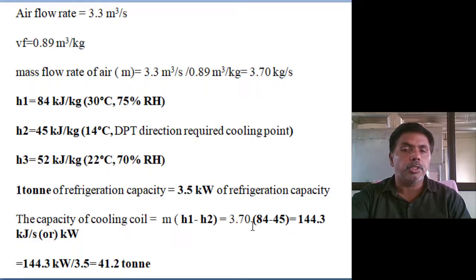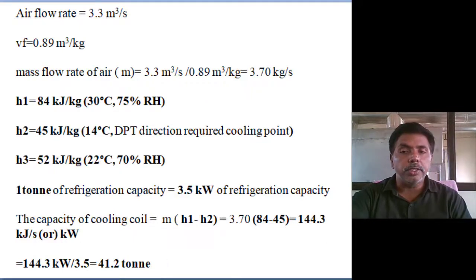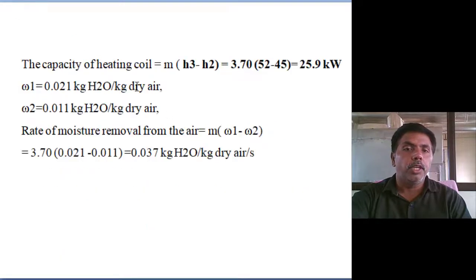With mass flow rate 3.7, we got 144.3 kilojoules per second or kilowatt. 1 ton equals 3.5 kilowatt. So divide by 3.5 and you will get 41.2 tons of cooling coil required for the air conditioning of 3.7 kg per second mass flow rate of the air. Next, the heating coil capacity: mass into the exit enthalpy minus the inlet enthalpy of sensible heating. We require a 25.9 kilowatt heating coil.